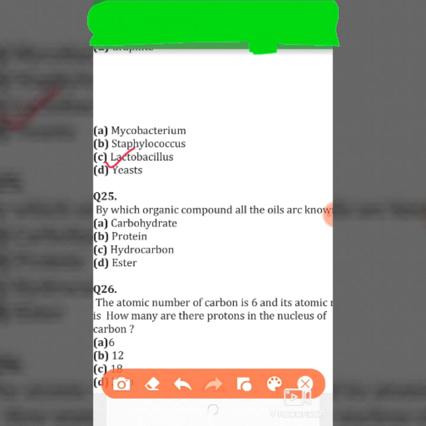And 25. By which organic compound are all the oils known? A. Carbohydrate, B. Protein, C. Hydrocarbon, and D. Ester. So its right answer is option C, hydrocarbon.